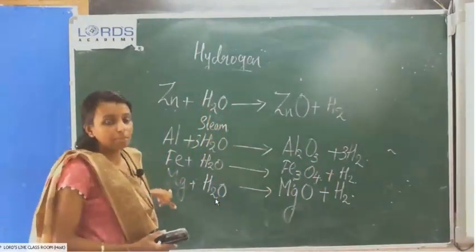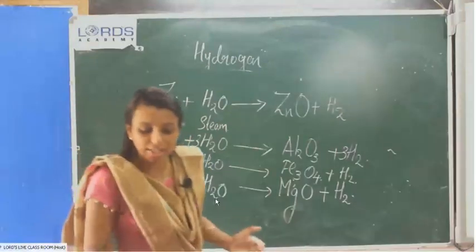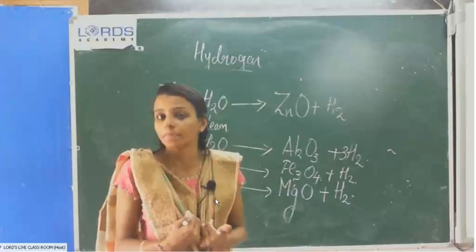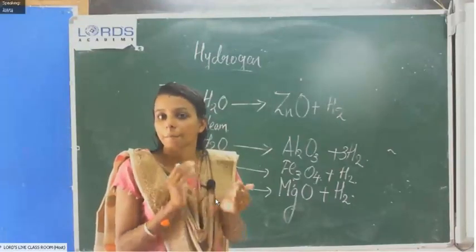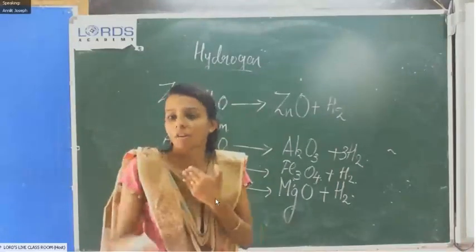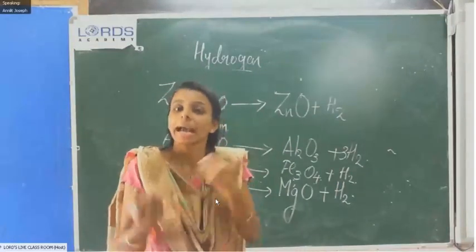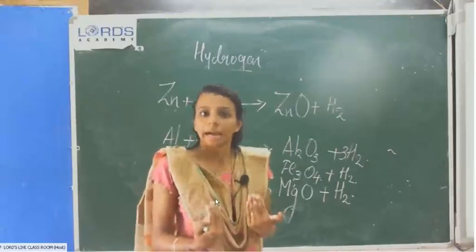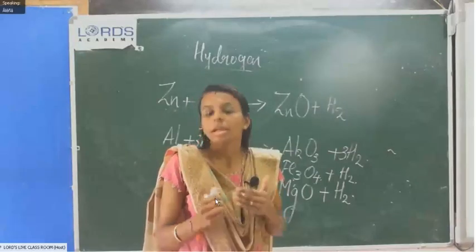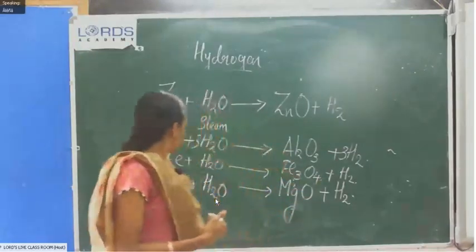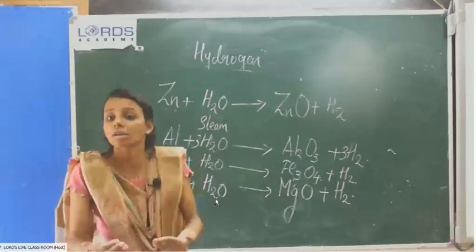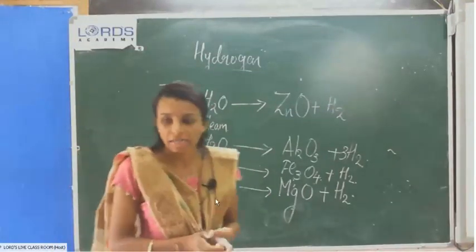The next one, magnesium. Magnesium has a special property. When magnesium reacts with hot water, what is the product? Magnesium hydroxide and hydrogen gas. Then magnesium reacts with steam to produce magnesium oxide and hydrogen gas.